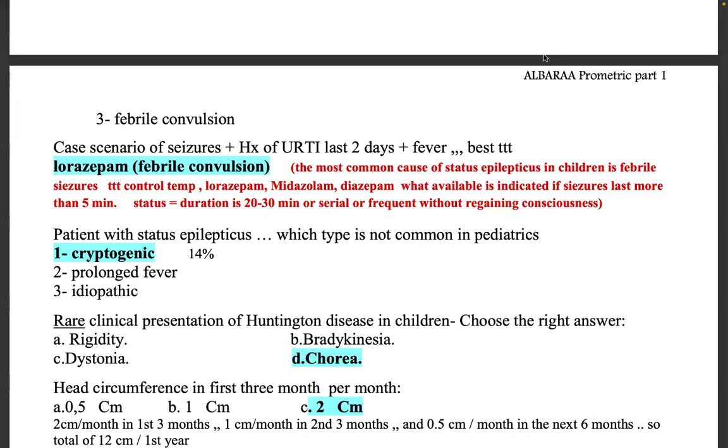So there will be a simple question for us. If it's a febrile convulsion and the child is convulsing when they arrive to you, definitely you will consider some anticonvulsant depending upon whatever option they've asked, like diazepam, midazolam, or lorazepam. One of the important treatments is to control the temperature. And if the seizure is lasting for more than 5 minutes, you'll definitely consider some medication. The definition of status is a seizure lasting more than 5 minutes, or seizures that are frequent without regaining consciousness. This is very important: frequent without regaining consciousness.